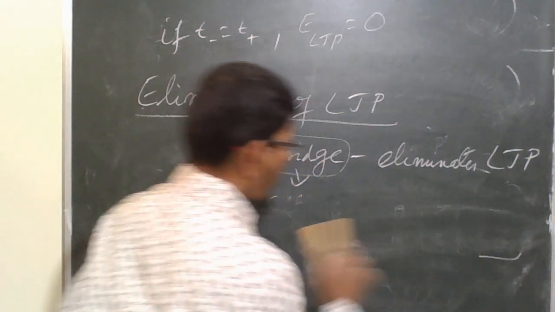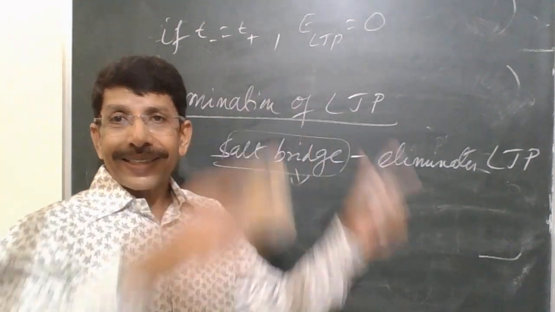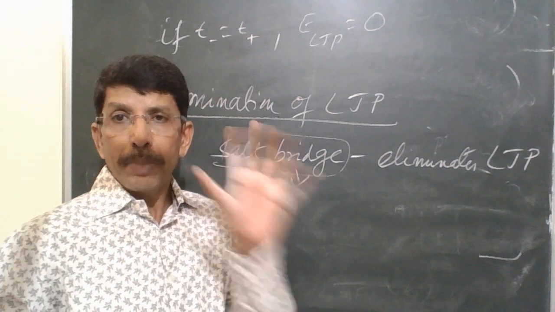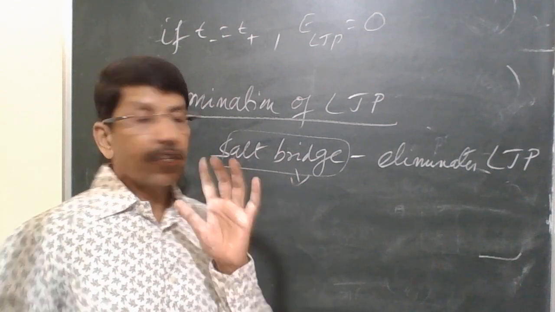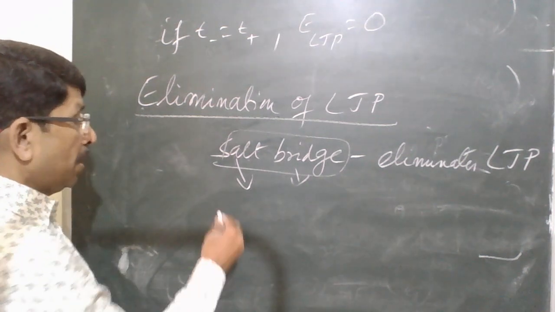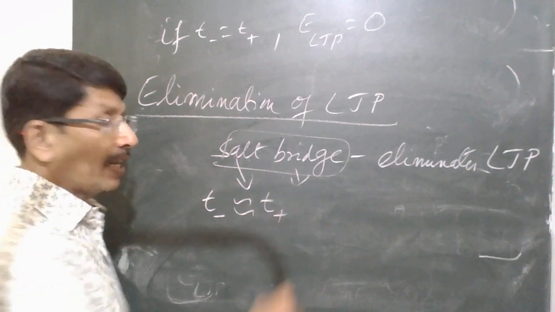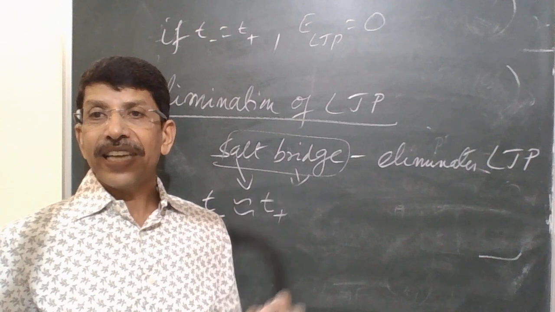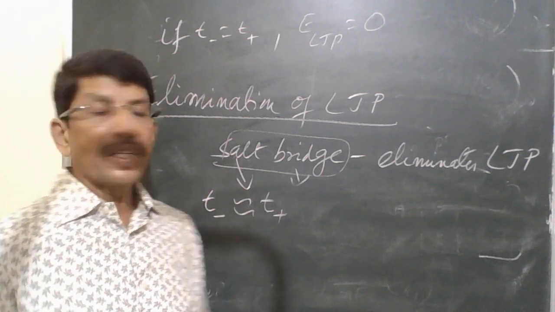So what are the salts used in a salt bridge? Why is it called a salt bridge? It's a bridge because it's connecting two electrolytes, the anode compartment and the cathode compartment. And what is that bridge made up of? Salts. That's why it's called a salt bridge. Which salts are used in preparing a salt bridge? Only such salts whose anion and cation have equal or almost equal transport numbers.